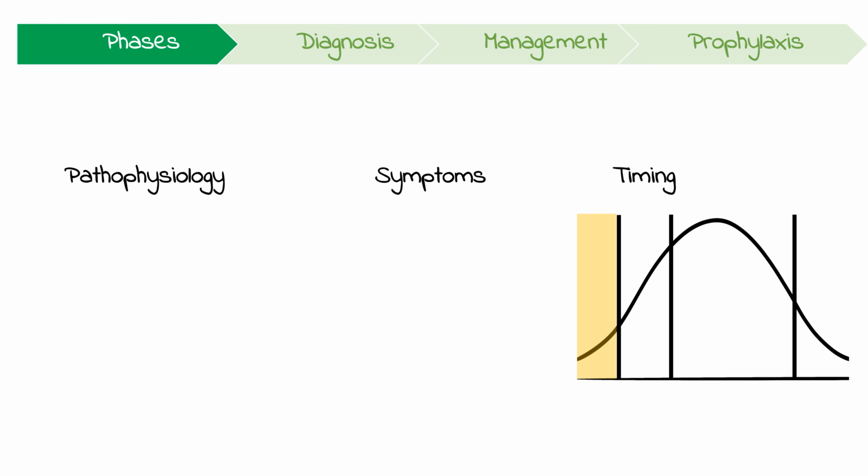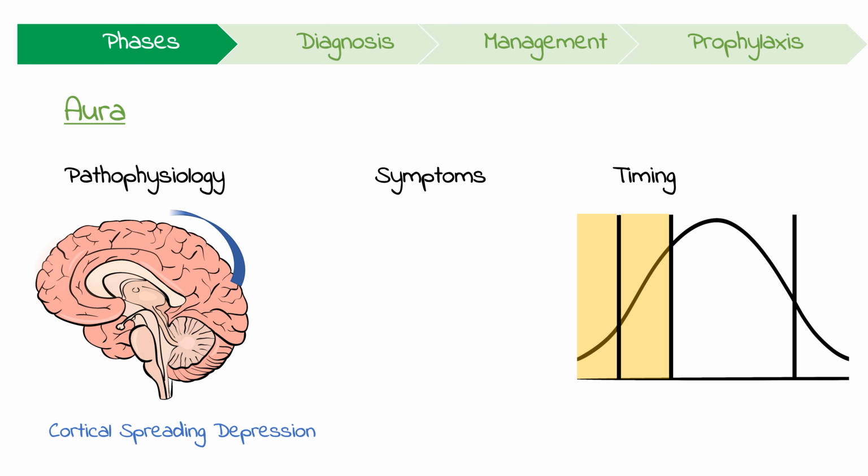1/3 of patients experience an aura, which is thought to be caused by cortical spreading depression. This is a self-propagating wave of neuronal depolarization that spreads across the cerebral cortex. This cortical spreading depression actually corresponds to the aura's symptomatic spread. Auras may manifest as almost any neurological symptom, but it's most often visual.